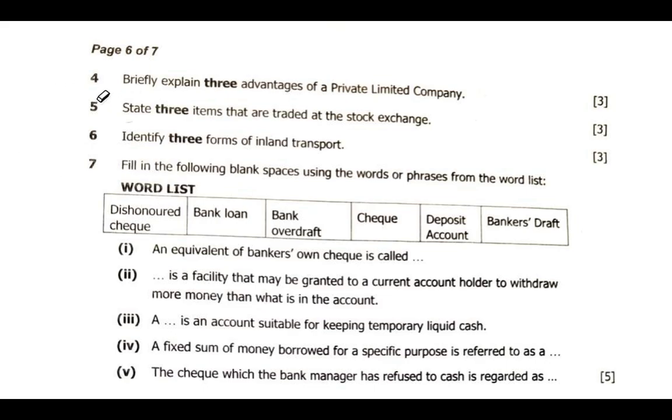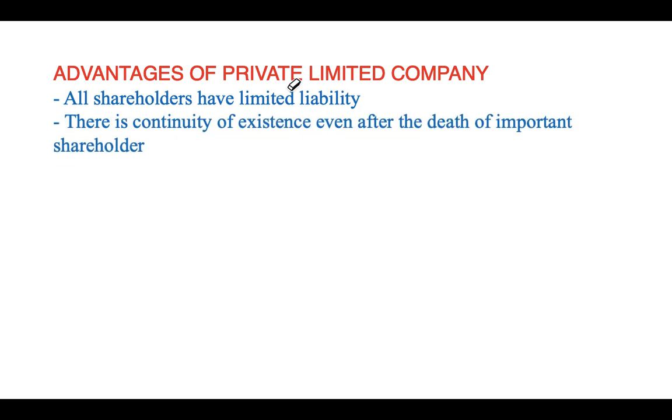From the other question, we have question 4: briefly explain 3 advantages of the private limited company. So the advantages, I'll list them here. The first one is all shareholders have limited liability. Then there is continuity of existence, even after the death of an important shareholder. So these are 2, and the other one is it has a separate legal status from the promoters.